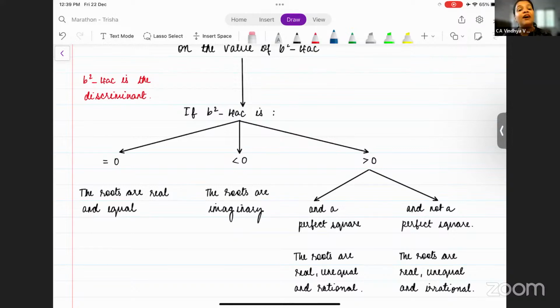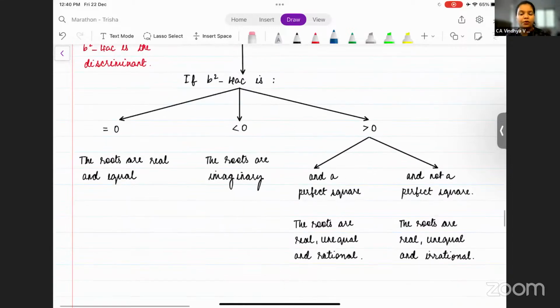All right. So now if the value of b square minus 4ac is 0, then the roots are real and equal. If the value of b square minus 4ac is less than 0, then the roots are imaginary, and something that is imaginary we will not consider. It's not there in our syllabus. And when the value of b square minus 4ac is greater than 0, then you have two options. First option is it is a perfect square. When b square minus 4ac is a perfect square, then the roots are real, unequal, and rational. And when the value of b square minus 4ac is greater than 0 and not a perfect square, then the roots are real, unequal, and irrational.